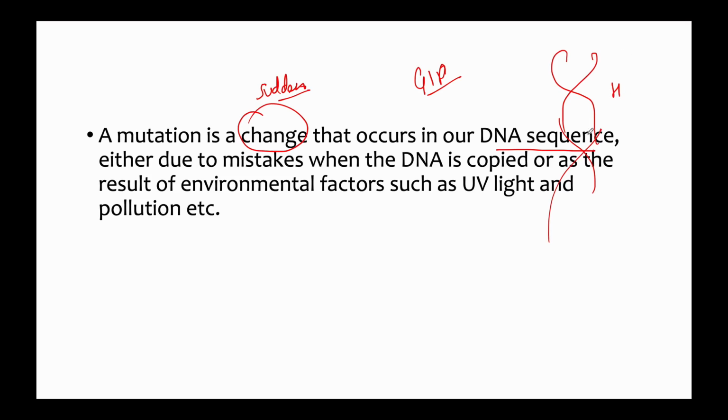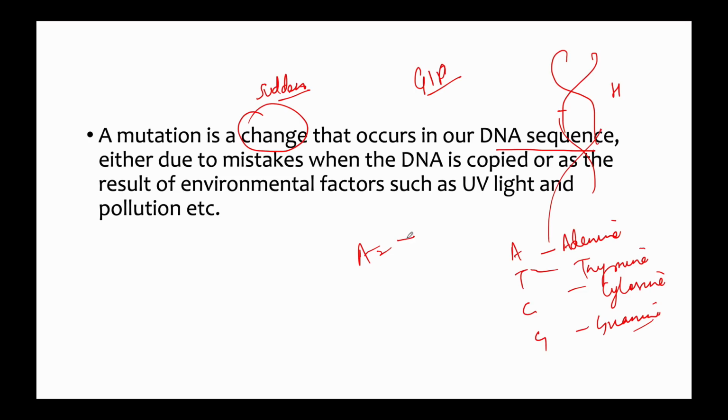This is the double helical structure, and there are bases like A, T, C, G. A is for adenine, T is for thymine, C is for cytosine, G is for guanine, right? A always bonds with T, C always bonds with G. So these are the base pairs on this DNA. So this is the DNA sequence. It could be like A, T, C, G, G, G, whatever it could be.